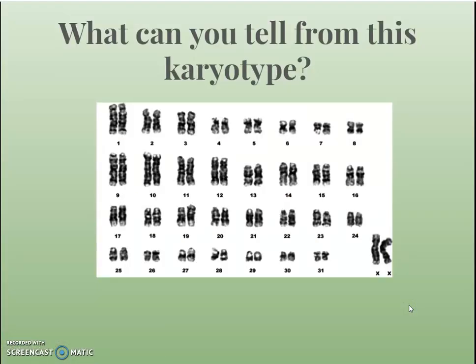So what can you tell from this karyotype? When you're looking at each karyotype, you're going to look to make sure they all have their sets, so you want to make sure that the chromosomes are exactly alike, 1 through 23 in a normal human. So these are the same, these are the same, these are the same. They're not identical, but they code for the same traits.